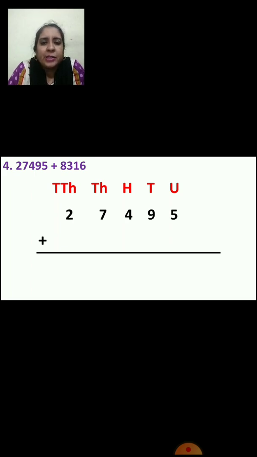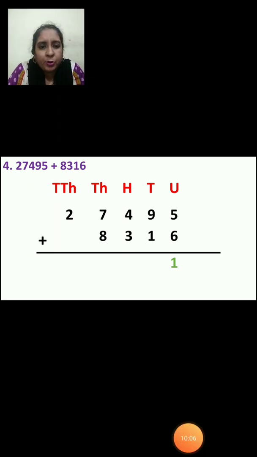Now let us arrange the next 4-digit number. Okay. Now 6 will come where? In units place. 1 will come in tens place. 3 will come in hundreds place, and 8 will go in thousands place, right? So this way you have to arrange the numbers. After arranging the numbers, you are going to add. So we are going to start from units place. Now let us add units place numbers. 5 plus 6, how much is it? 11. So 1 will be down in units place.